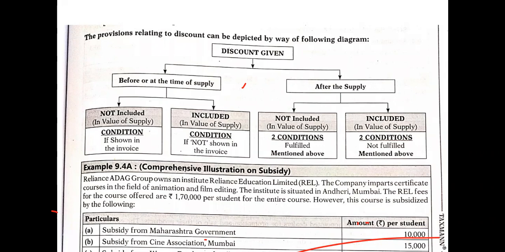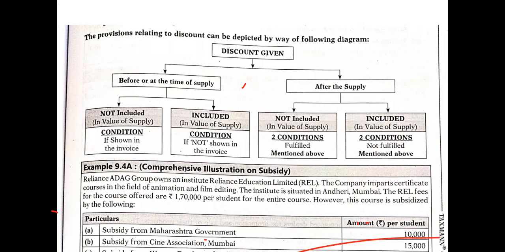Before or at the time of supply of goods, the discount is not included in the value of supply. Not included in the sense, here there is nothing to mention about how much is the discount. So the condition is that it is shown in the invoice. If it is shown separately in the invoice, then only it is applicable. If you included it but did not show it in the invoice, that should be the condition.